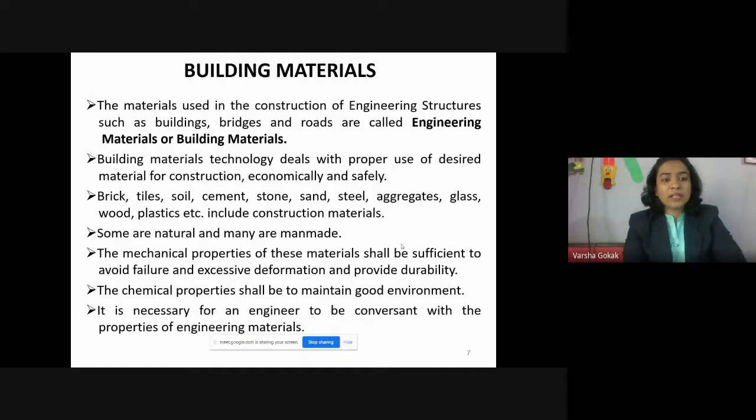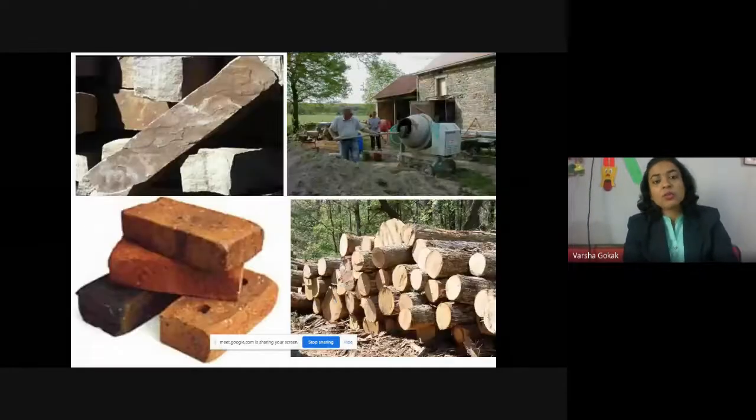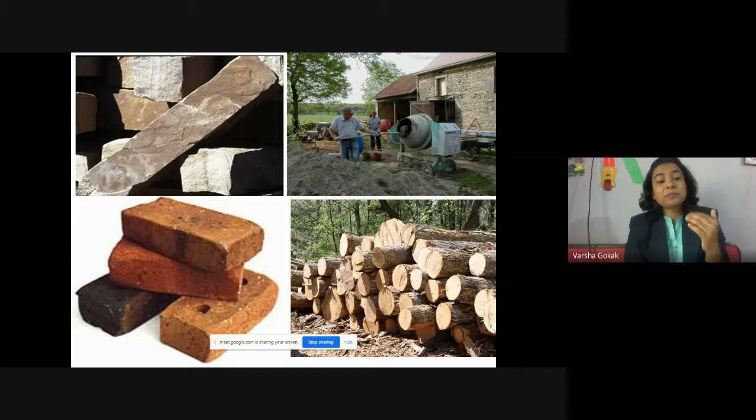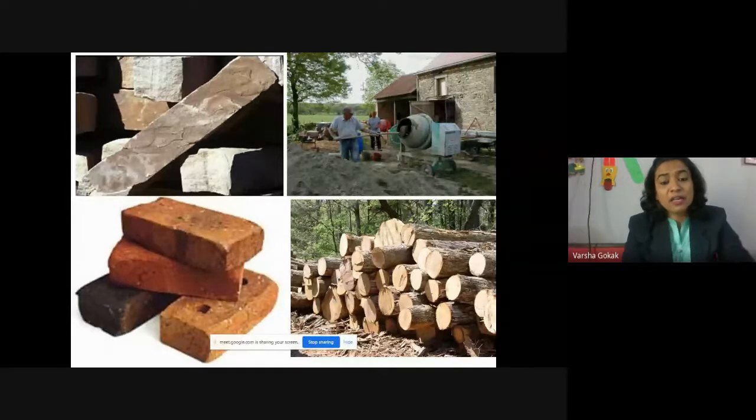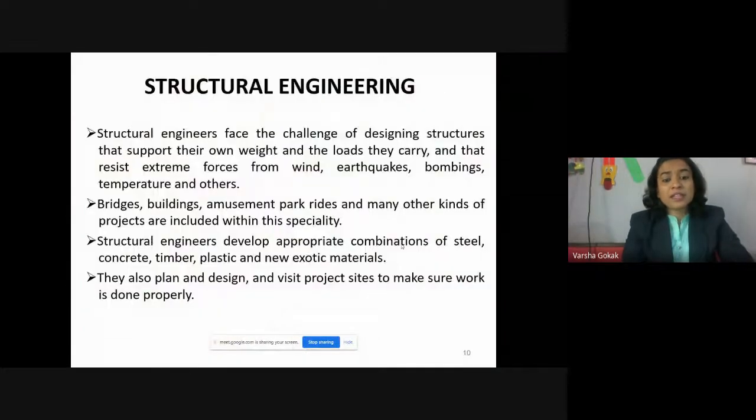Next, coming to building materials, the materials that are used in building construction. You can mention all the materials that are used now, like cement, sand, which is called fine aggregate, and then coarse aggregates, right? Wood, glass, admixtures, chemicals I was talking of the other day, bricks, right? Initially they used mud, and then we have reinforced cement concrete where steel is also used. So steel in concrete makes it RCC, reinforced cement concrete. Okay. Then structural engineering.